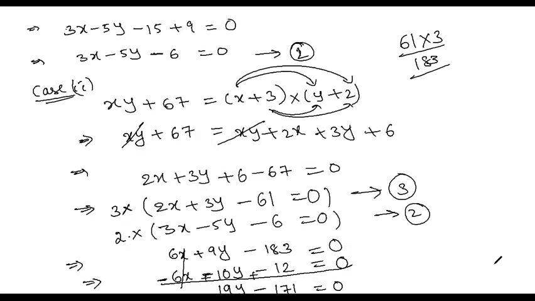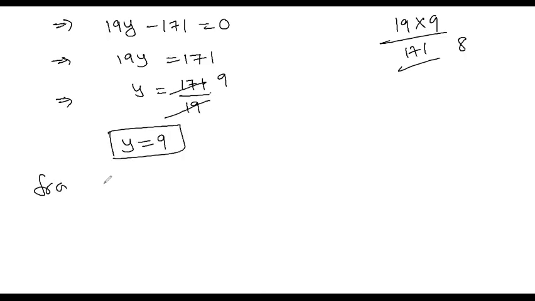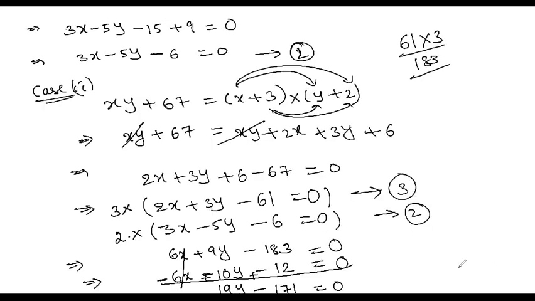What do we get from here? x is equal to, from equation 2 or 3, which one do you want? You can take any equation, not a problem. From 3 we can take. Equation 3: 2x plus 3y minus 61 is equal to 0.